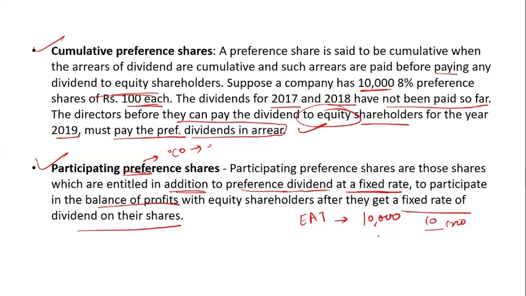So what do they pay first? They pay the preference shareholders. Suppose the total preference share dividend is 3. How much remains? 7. So 7 goes into the hands of the equity shareholders, but when paying the equity shareholders, if anyone has purchased a participative preference share, then from these 7 they also give some amount of the fixed rate of dividend to the participative preference share. From the amount remaining in the hands of the equity shareholders. Yes, so that is a participative preference share.